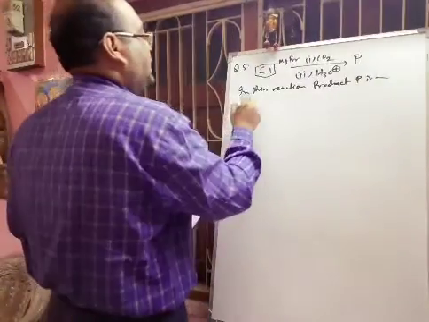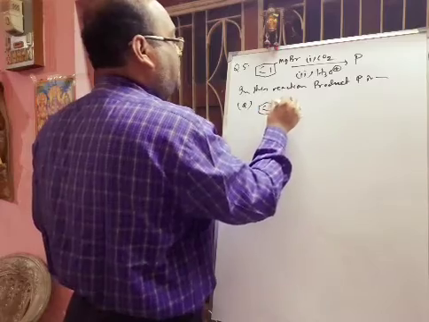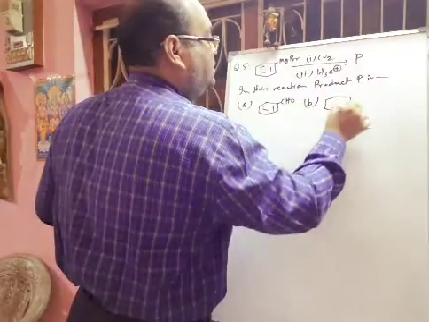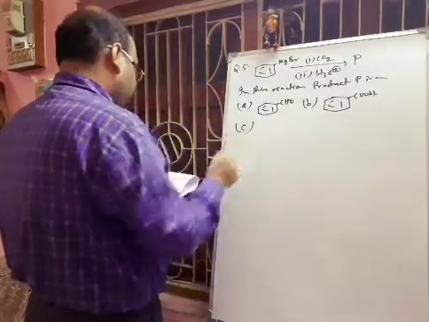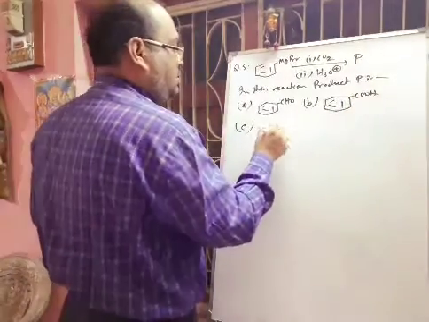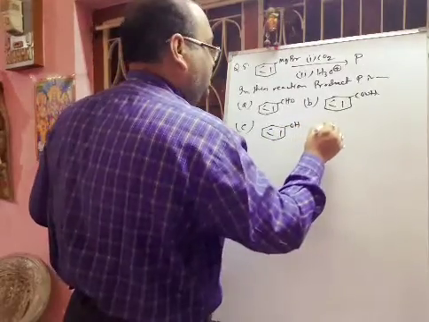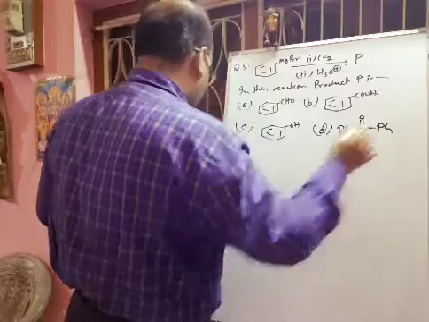Options are given: A, benzaldehyde. Option B is benzoic acid. Option C is phenol. And option D is PhCOPh, which is called benzophenone.